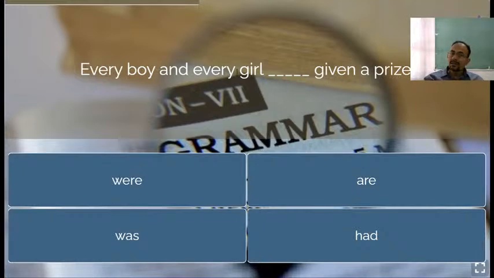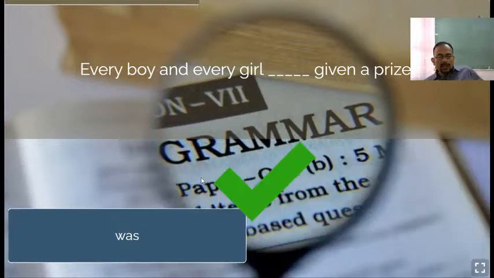But in spite of boy and girl being two different subjects, they will take a singular verb. Why? Because both boy and girl are preceded by every, and every being singular in form, the verb should also be singular. So the singular verb is only one here, you see, dear students, only was, not were or had. That is why it is the correct answer.